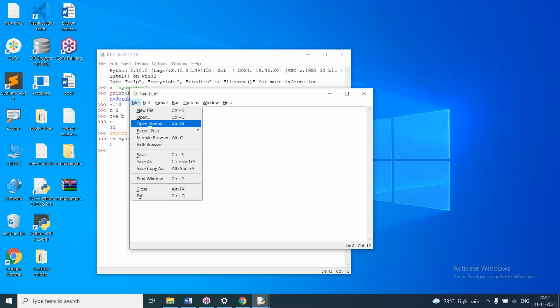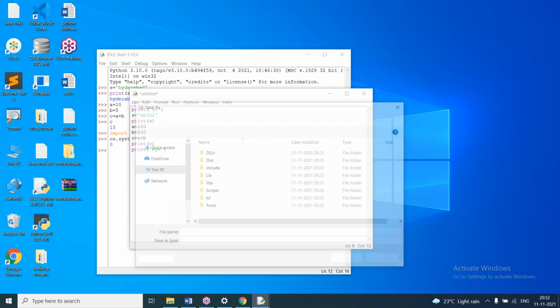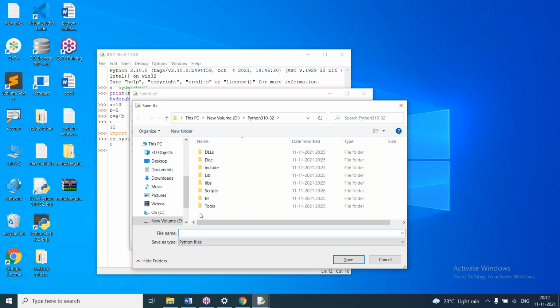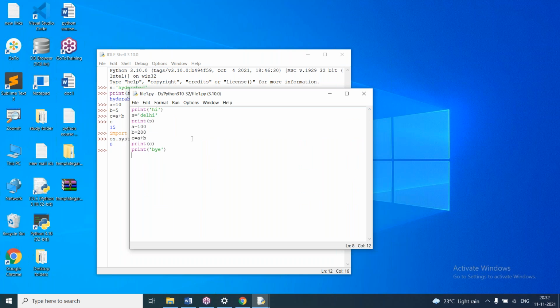Then File, Save, and I'll give the name as file1. The default location is Python 3.10.32, which is the Python current working directory. The file is saved, and here you can see the location.